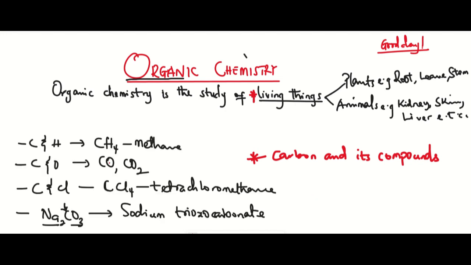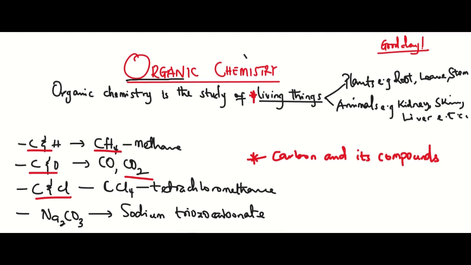For instance, when carbon reacts with hydrogen, we have CH4, which is methane. When carbon reacts with oxygen, we have carbon monoxide, or carbon IV oxide. Then when carbon reacts with chlorine, we have tetrachloromethane, CCl4. Then carbon can also react with a number of elements. As it is here, it's reacting with sodium as well as with three atoms of oxygen to form sodium trioxocarbonate. These are all compounds of carbon.